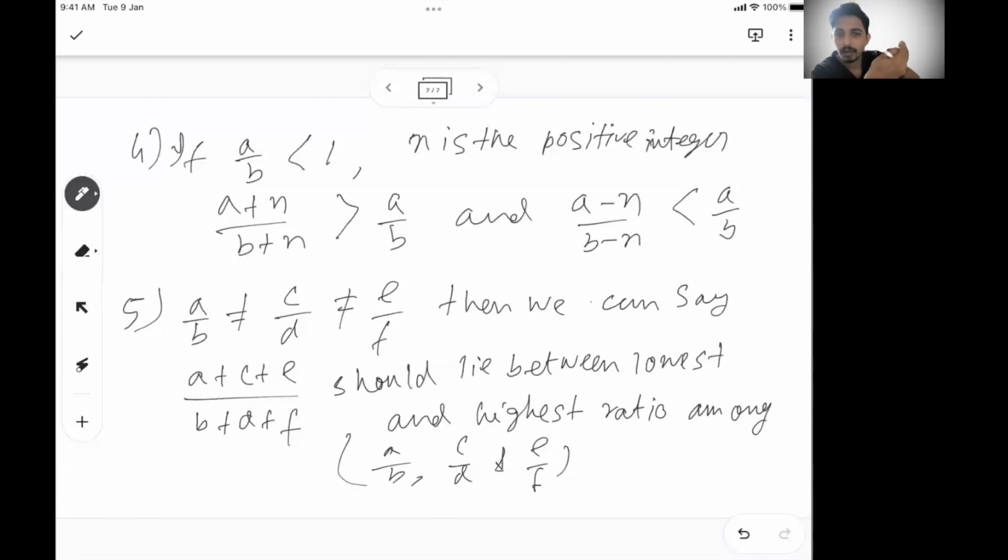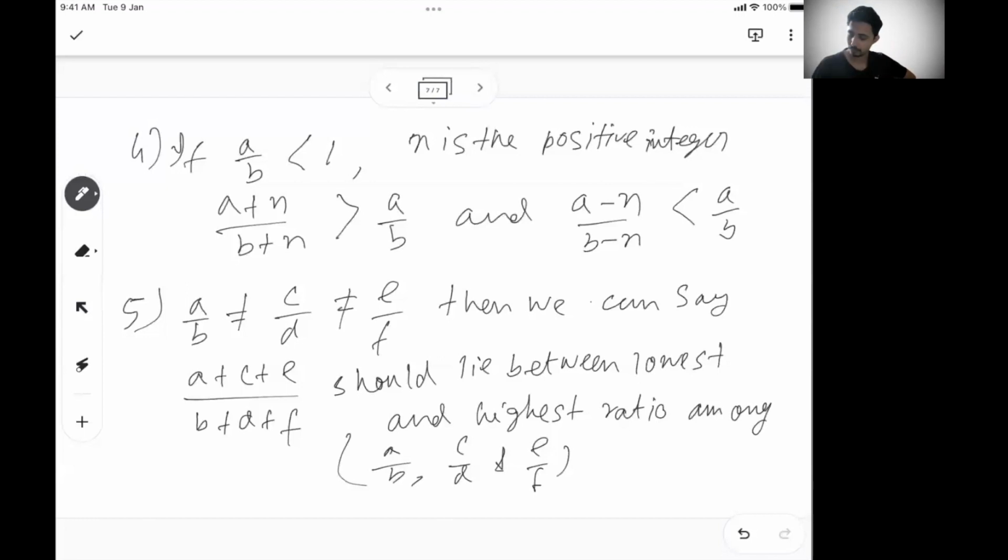Now, if they are not equal, then the sum of all numerators divided by the sum of all denominators should lie between the smallest value of all these three and the largest value of all these three. So it should lie in between, right?